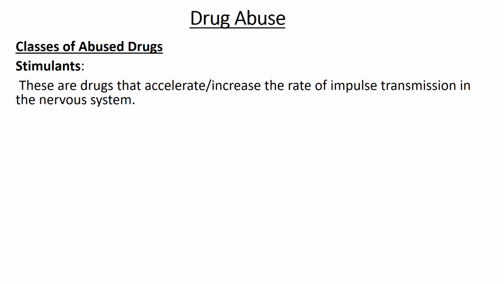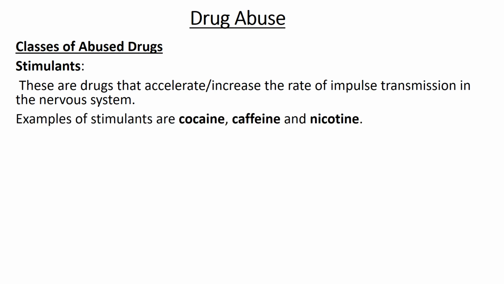When there's a stimuli, the time it takes for your brain or central nervous system to detect that something is happening is increased. So you become hyperactive when you have stimulants in your body. Examples of stimulants are cocaine, caffeine, and nicotine.